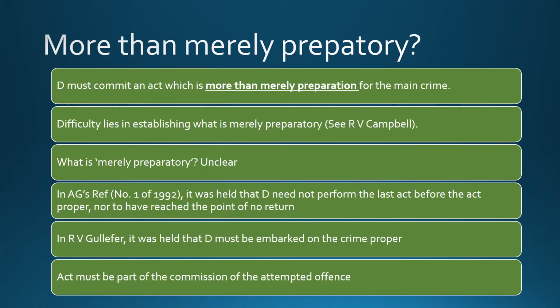The reason it's difficult to understand is because it's not been defined in the Act. Yet we know that the defendant must commit an act which is more than merely preparation for the main crime, i.e. the murder, the theft, the robbery, and so on. Now the difficulty lies in establishing what is merely preparatory and what is more than preparatory.